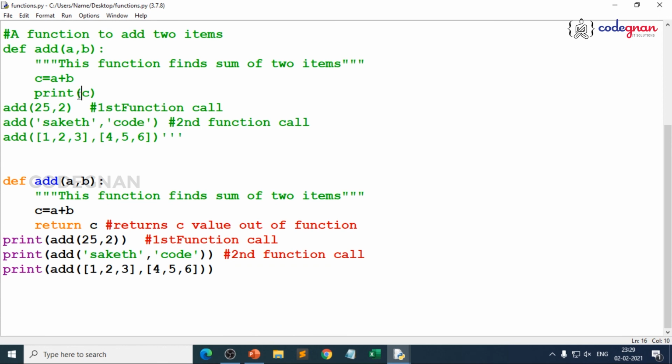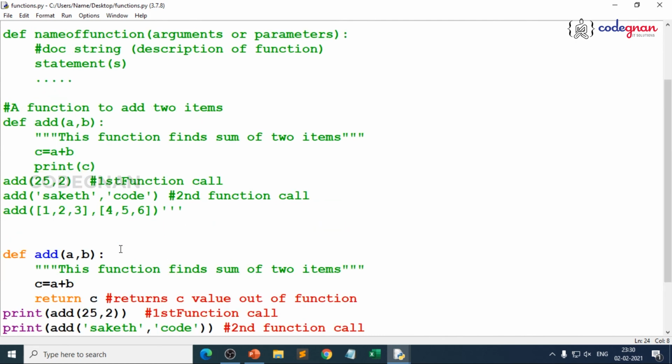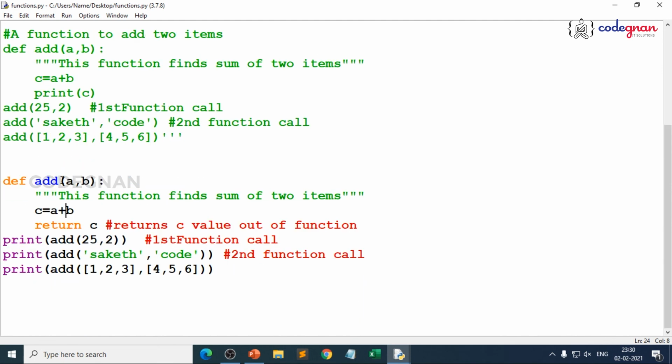So this is how you create a simple function, and you have understood how you can use functions: basically reusability, modularity and debugging. See, you just use add one time, and every time you write the word add, it understands the logic a plus b. Only with 2 arguments, you can give either 2 integers or 2 float values or 2 strings. Just keep this in mind, and you can write anything over there, right? So here you have directly given the function definition, where you have used a docstring, function defining, and this is your logic. You can use return or you can use print.